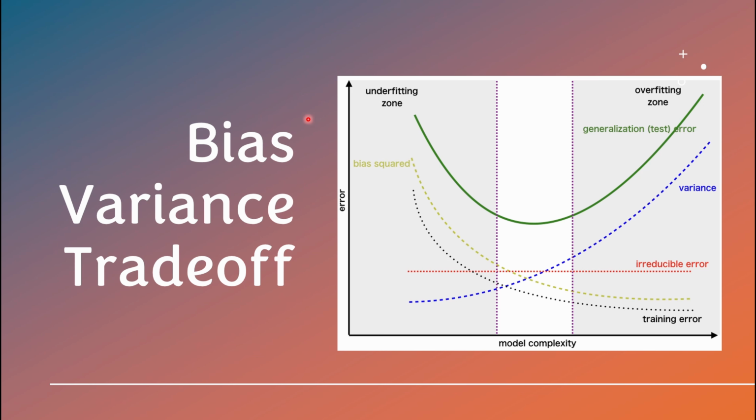In this video we're going to discuss bias and variance trade-off. When we are building a machine learning model, we want to come up with a good model that will be able to learn effectively on the patterns in the training data, and it will be able to generalize well to also new and unseen data rather than just the training data that we've been used to building the model. This will require the model to also avoid memorizing so much of the training data, and also capturing patterns that are irrelevant in the training data.